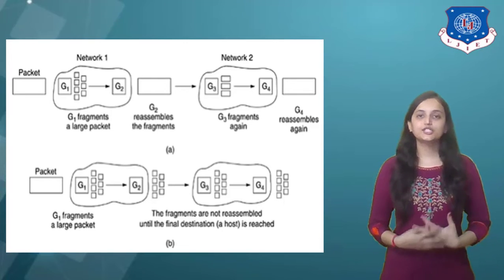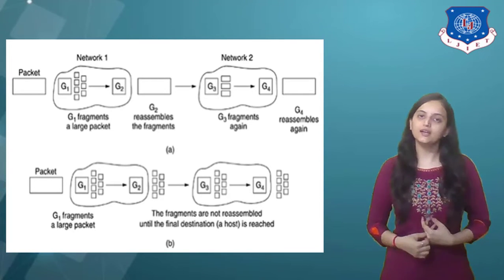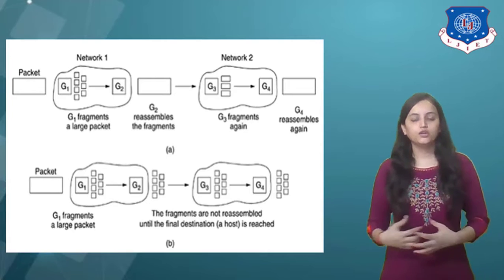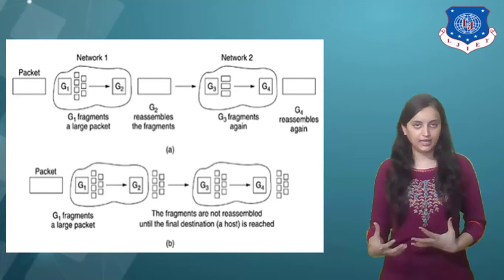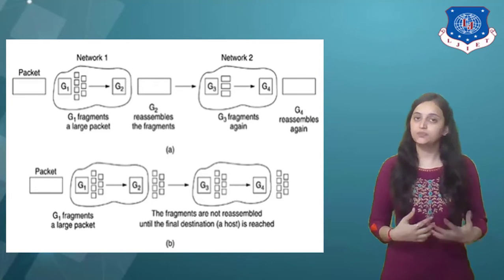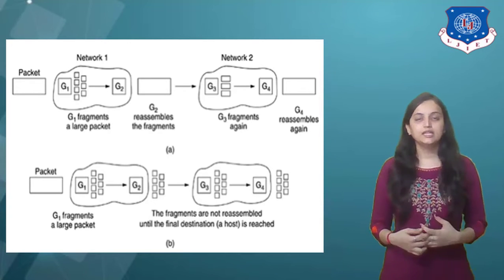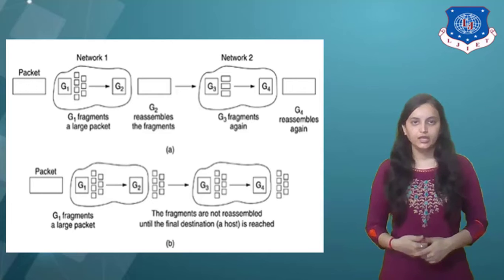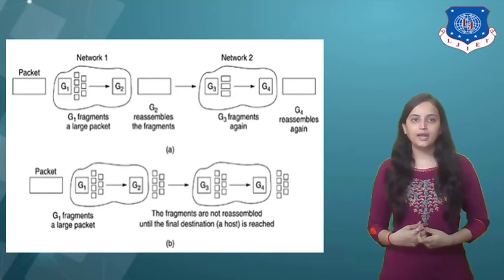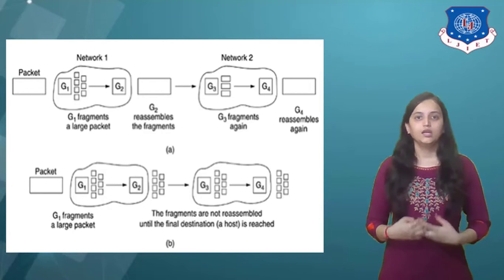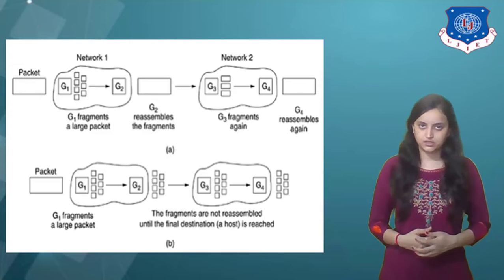The first strategy is to make fragmentation caused by a small packet network transparent to any subsequent networks through which the packet must pass on its way to the ultimate destination. This option is shown in figure A. In this approach, the small packet network has gateways that interface to other networks.